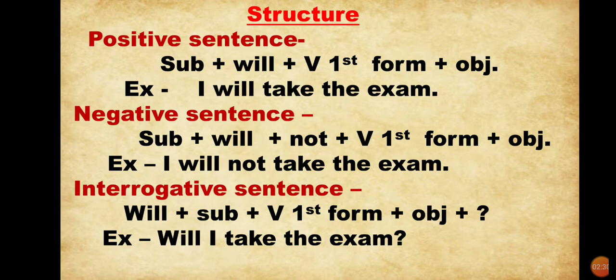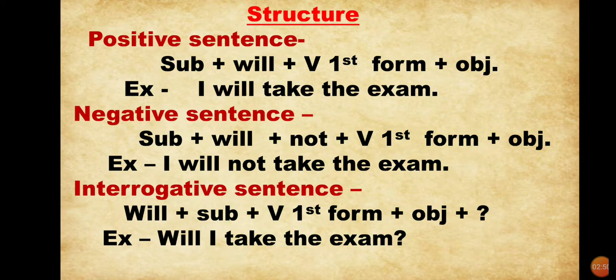Next is to make our sentence in negative. For this we will use structure like subject plus will plus not plus verb first form plus object. Example, I will not take the exam.